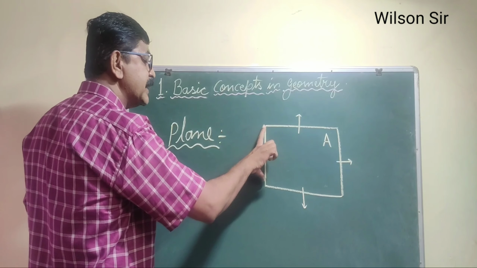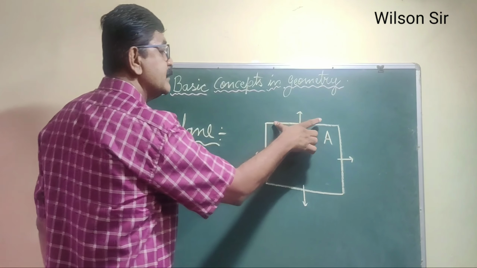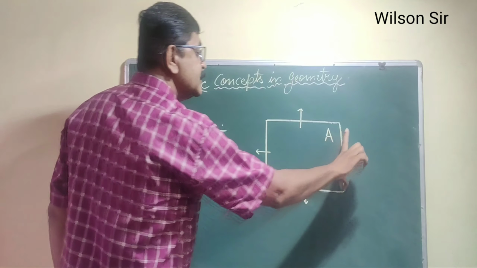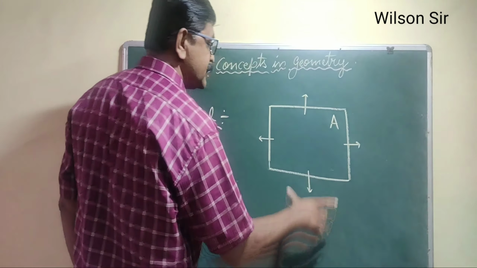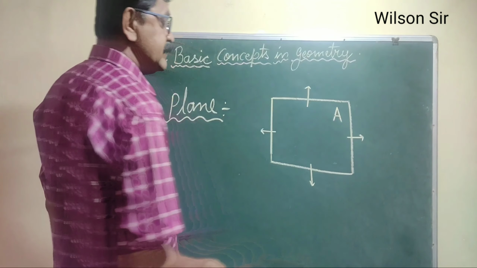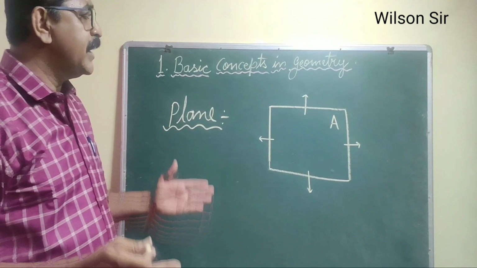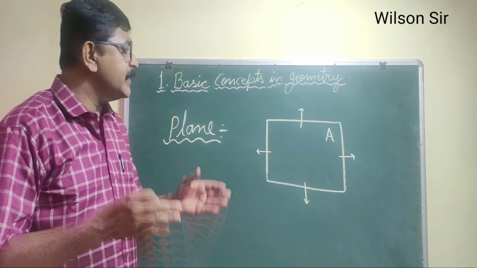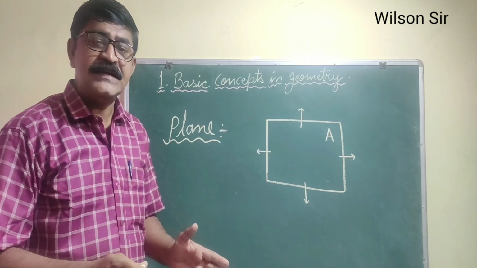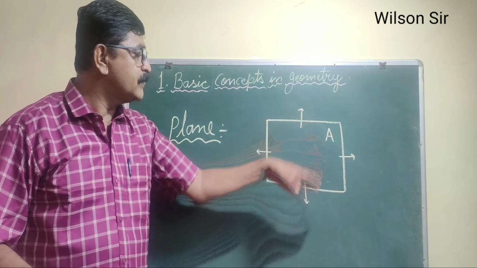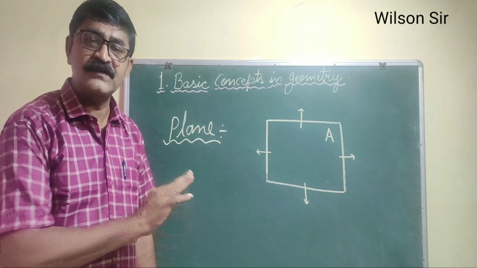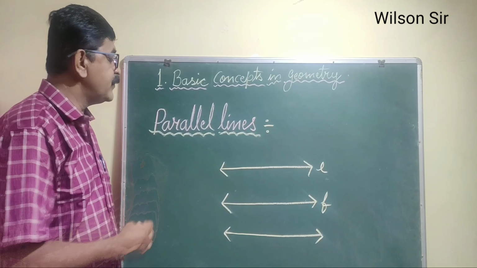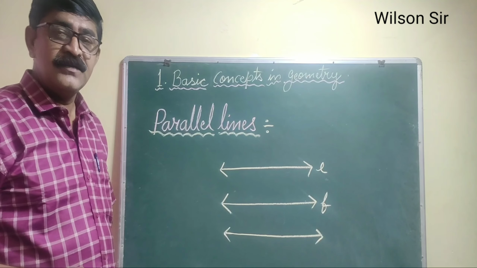So this plane, this side will extend in this direction, this side will extend in this direction, this side will extend in this direction, and this side will extend in this direction. So a plane is nothing but a flat surface extending infinitely in all four sides. So this is all called a plane. Now next point we will see about parallel lines.